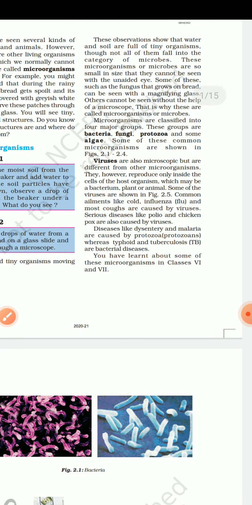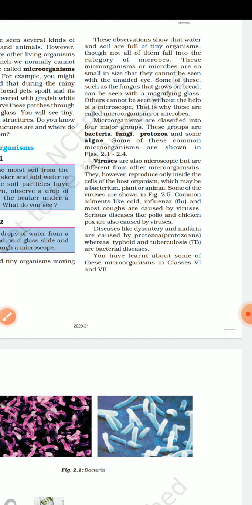What are viruses? Let's discuss viruses. Viruses are microscopic but are different from other microorganisms. लेकिन यह दूसरे से अलग होता है.